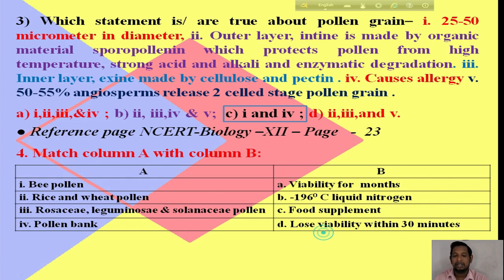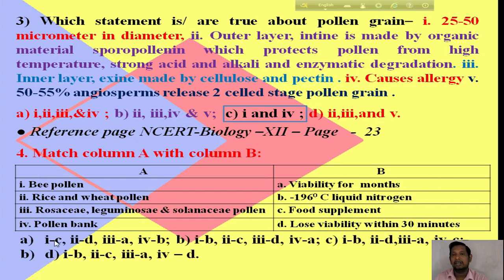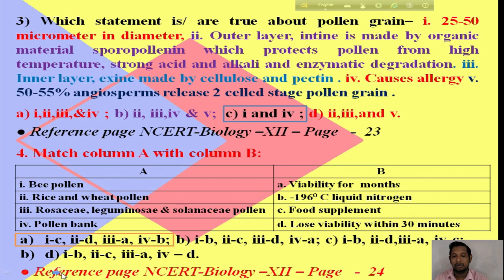Okay. Many options are here. So what is the right answer? The right answer is option A. I have already discussed the matching. For more reference, you can see NCERT Biology for class 12, page number 24. You can read and understand what the right answer is.